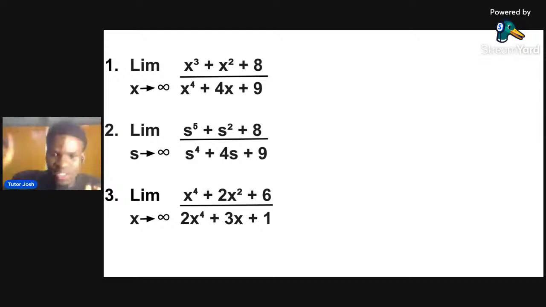Number 3, you have x raised to the power of 4 plus x raised to the power of 2 plus 6, over 2x raised to the power of 4 plus 3x plus 1. The limit as x tends to infinity. Mind you, this is the third law I gave you.